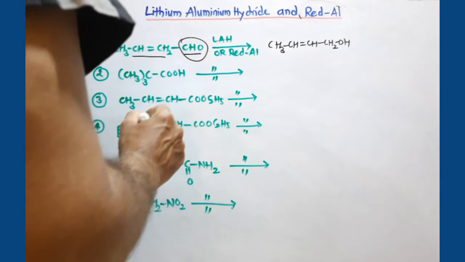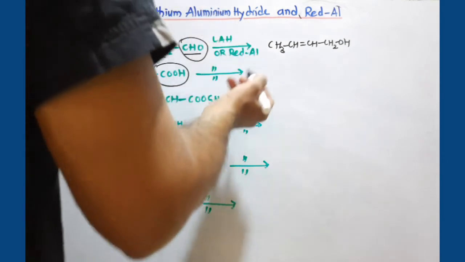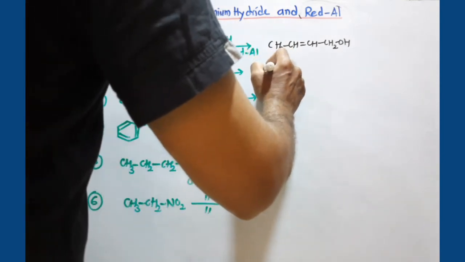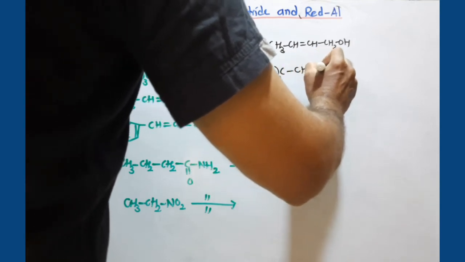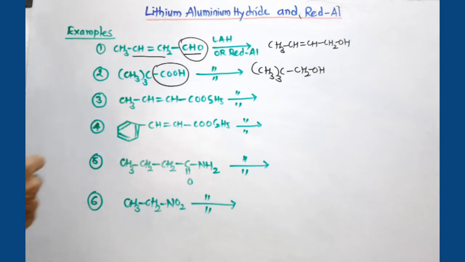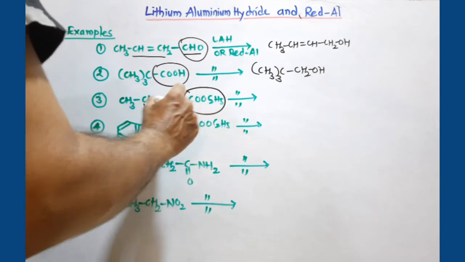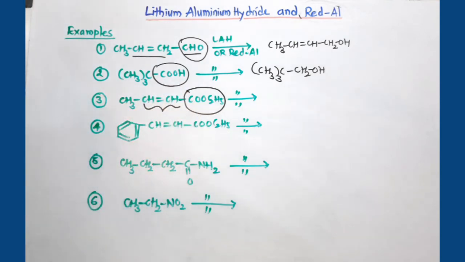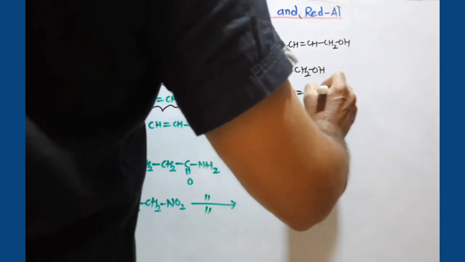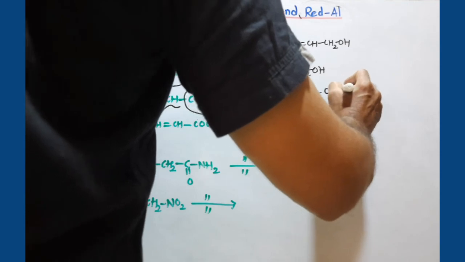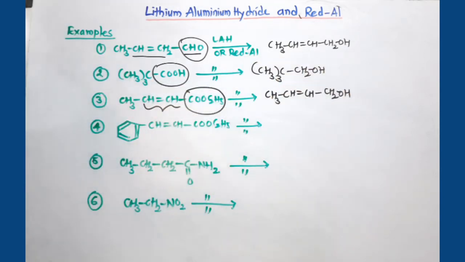Now, in case of the second reaction, you remember the reduction of the COOH group and other acid derivatives. That group is converted to CH2OH. So this is the answer of this reaction. Another is if an ester group is there, this is not affected, but the ester group is converted to CH2OH, and the double bond stays, CH3CH double bond CH. A derivative of acid is converted to CH2OH. So the product is this one.